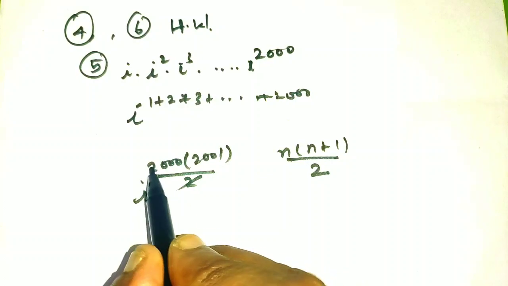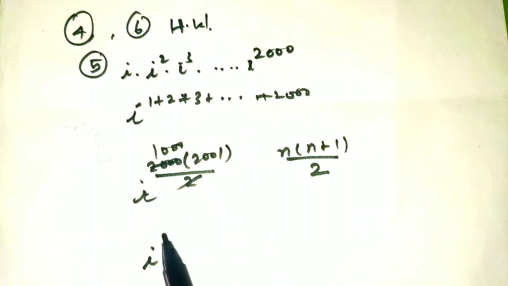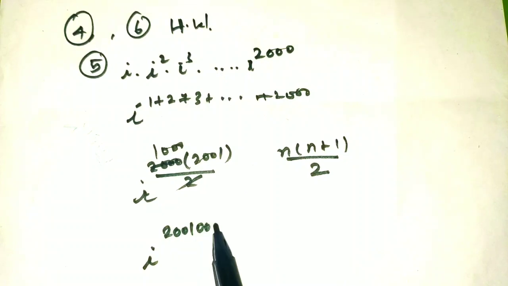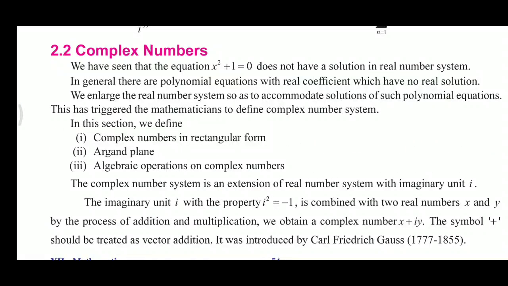If you simplify this, you will get 1000 into 2001, which is i power 2001000. This is a multiple of 4, so you can get the answer as 1. So whenever the power of i is a multiple of 4, you will get the answer as 1. The first exercise is over.